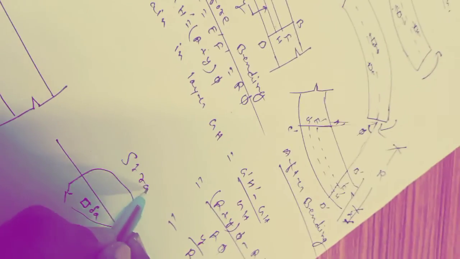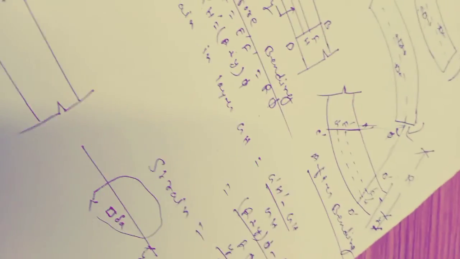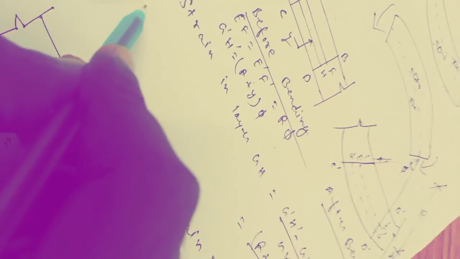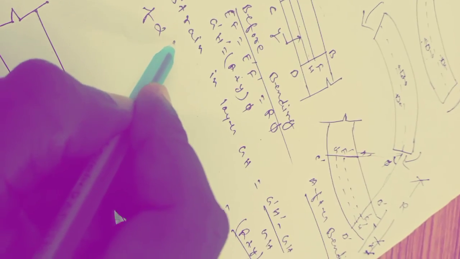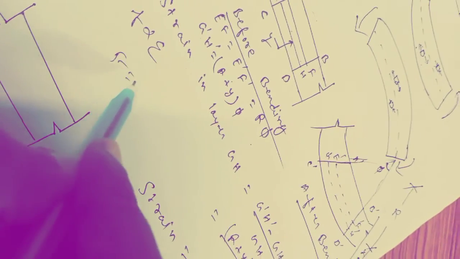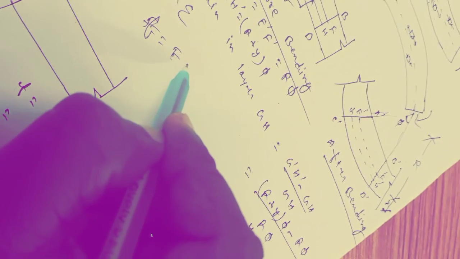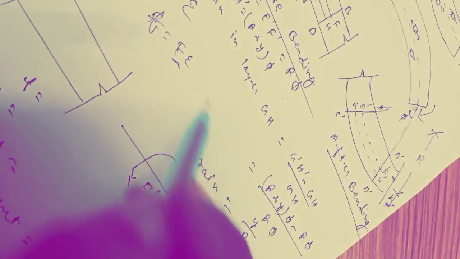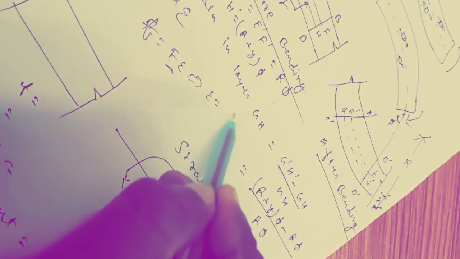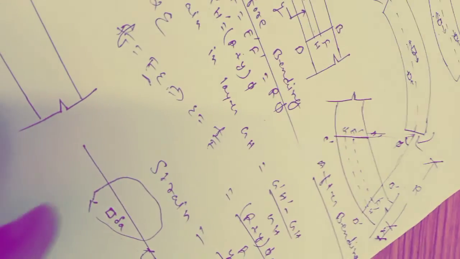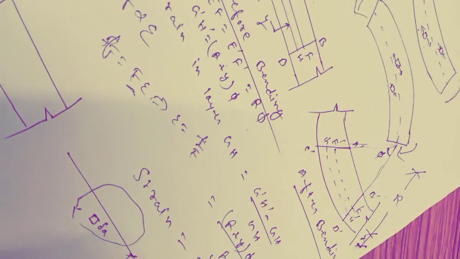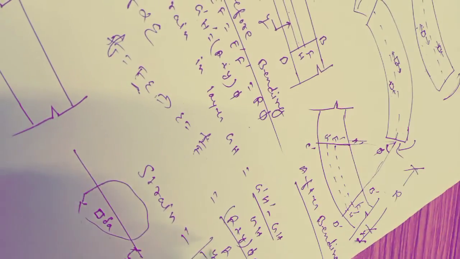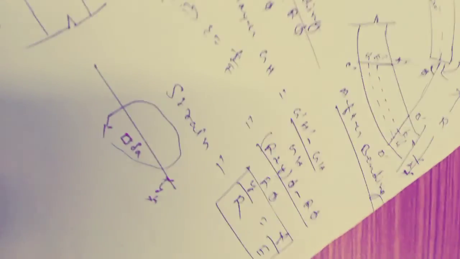Now this is a strain. Strain equals Y by R. Everybody knows Hooke's law. What is Hooke's law? If I consider stress F, it is directly proportional to strain, and F equals E into strain. This E is Young's modulus. From there, you will get strain equals F by E. So we know that strain is equal to stress by Young's modulus. This is the one equation we have proved.